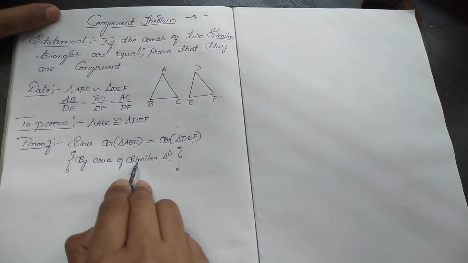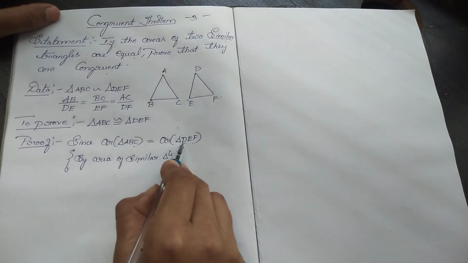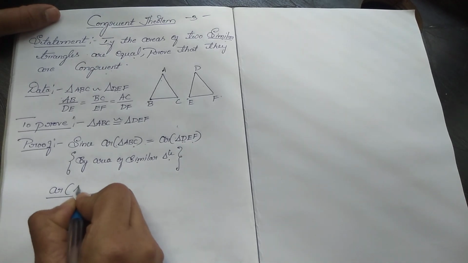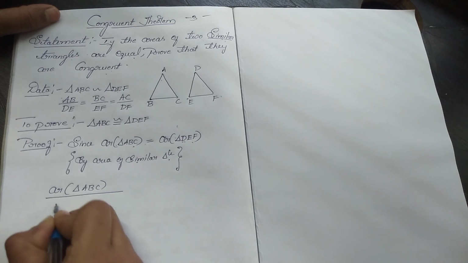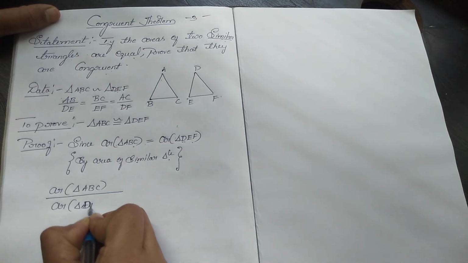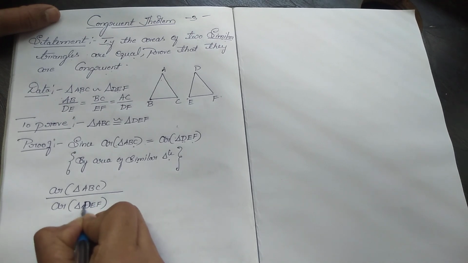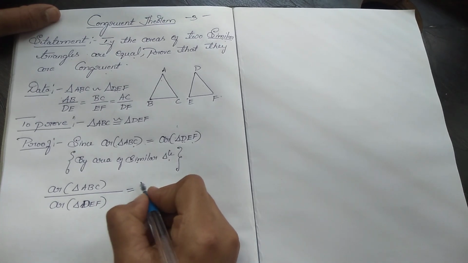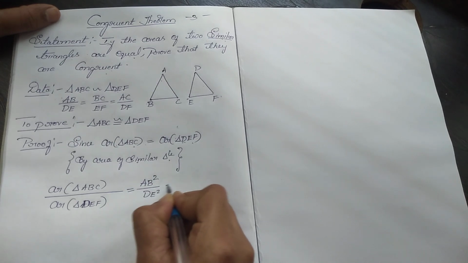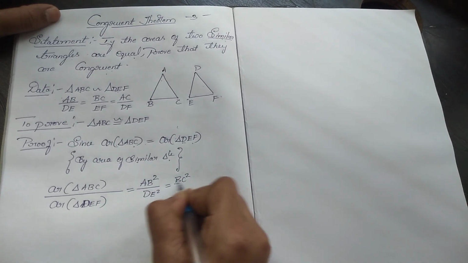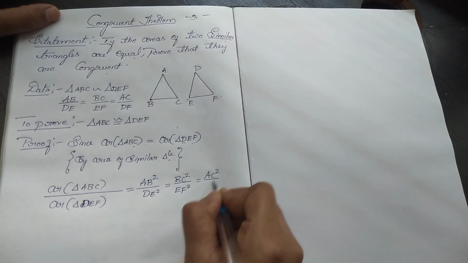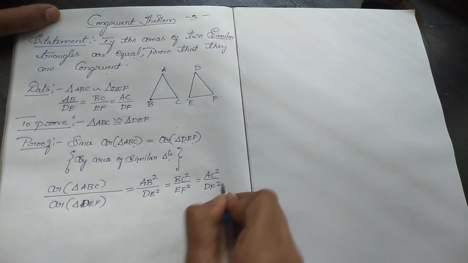According to this theorem, the ratio of the areas of two triangles is equal to the ratio of the squares of their corresponding sides, that is AB square by DE square is equal to BC square by EF square is equal to AC square by DF square.